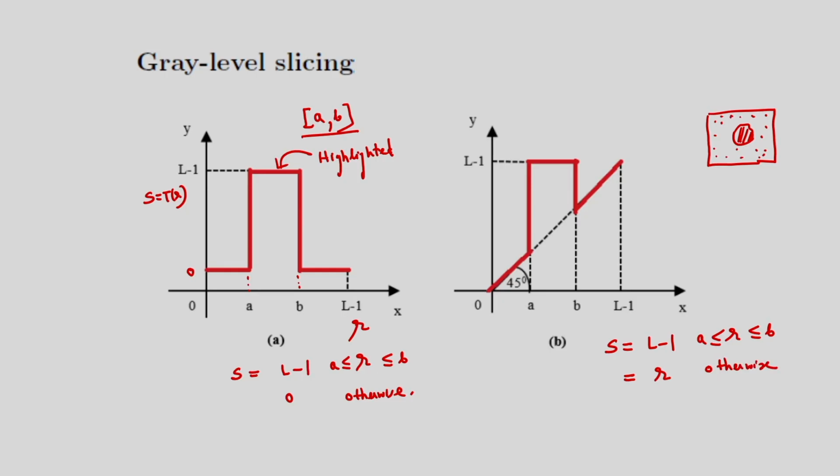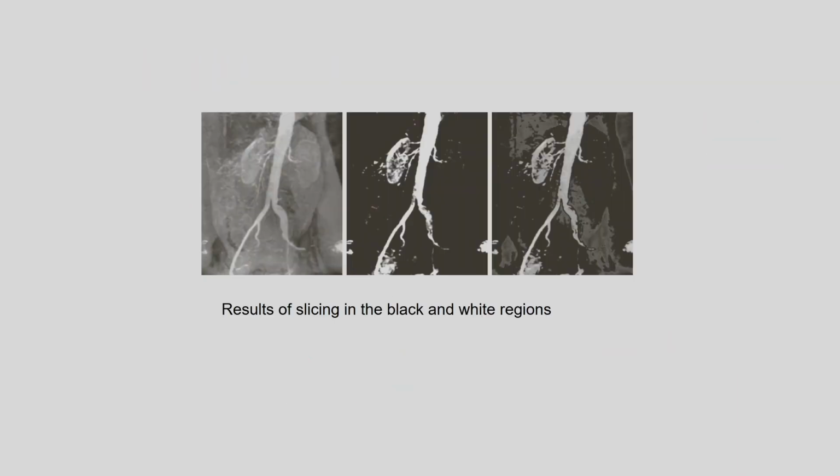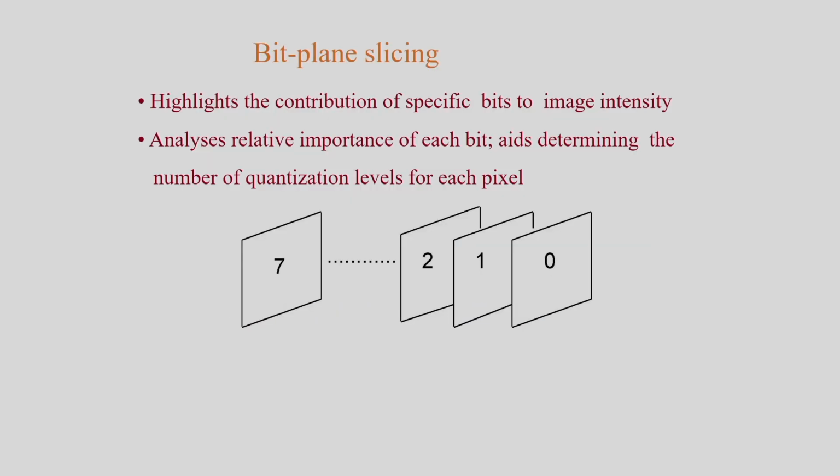So this background I am not making 0, but if I consider this portion, this is the region of interest, so that portion is highlighted. That portion will be L minus 1, but for the rest of the portion I am not changing any pixel values. So I can show some results of slicing techniques in the black and white regions. This is one example. Another important slicing technique is the bit plane slicing.